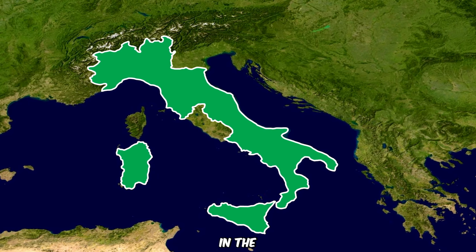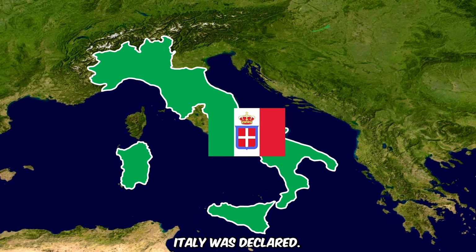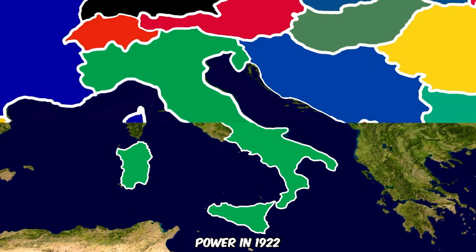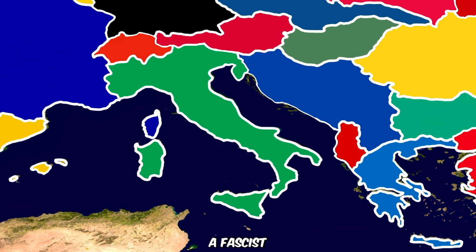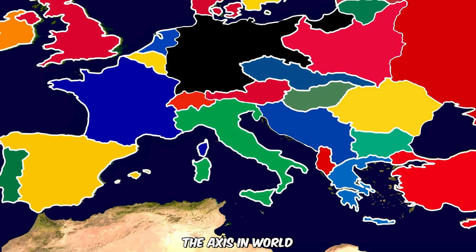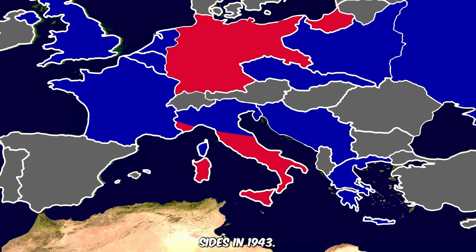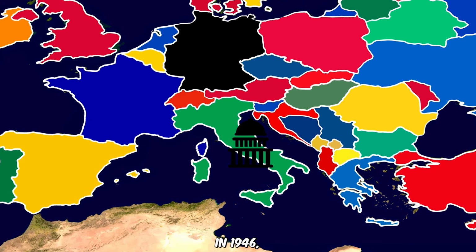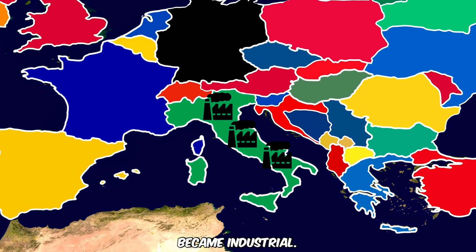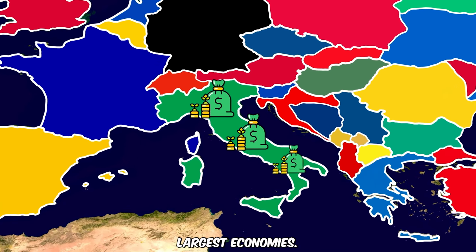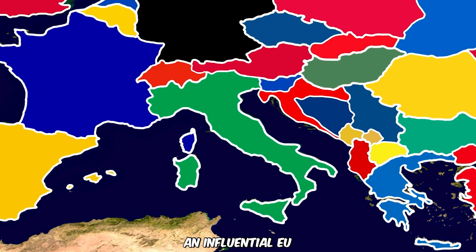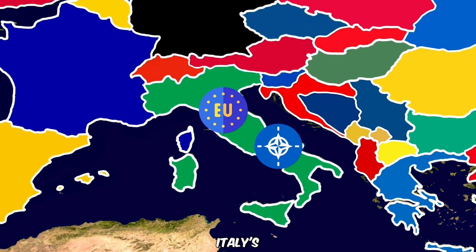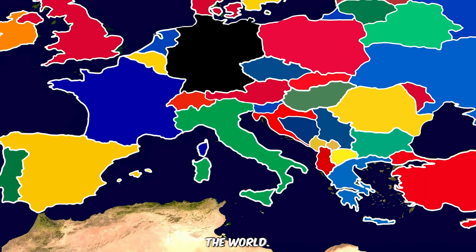Italy became unified in the 19th century, and in 1861, the Kingdom of Italy was declared. Mussolini consolidated power in 1922 and formed a fascist dictatorship. Italy joined the Axis in World War II, but switched sides in 1943. After the war, it became a republic in 1946. Italy became industrial and grew into one of the largest economies. Italy remains an influential EU and NATO member. Italy's rich culture continues to impact the world.